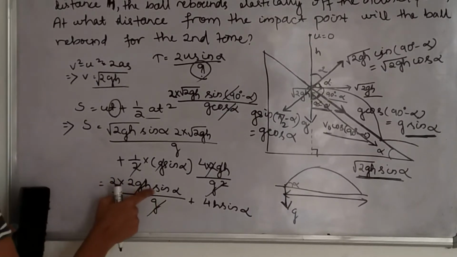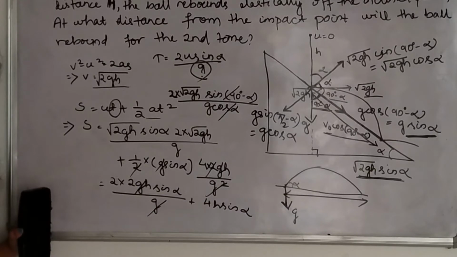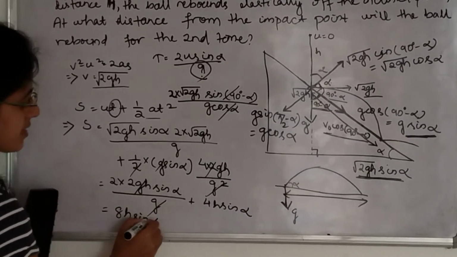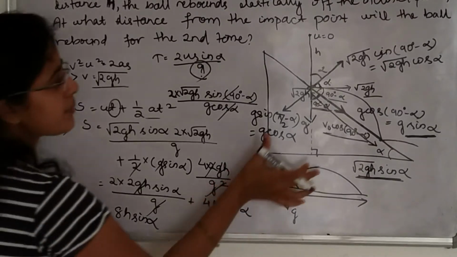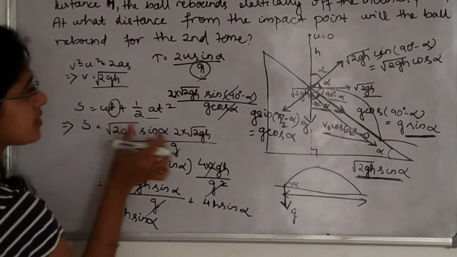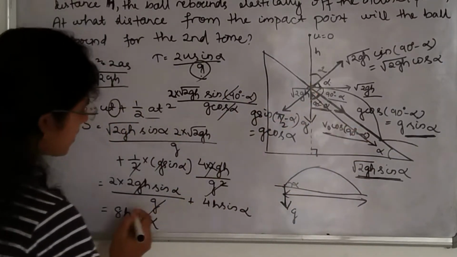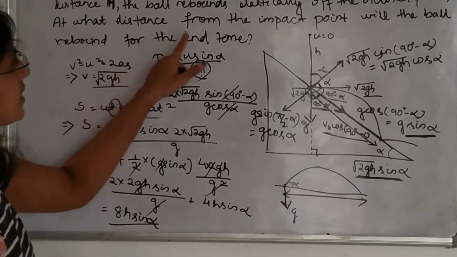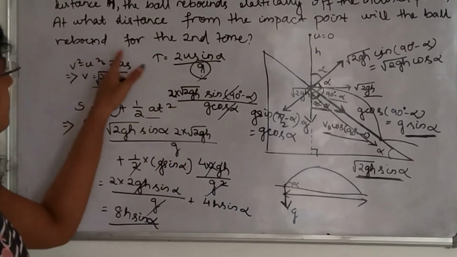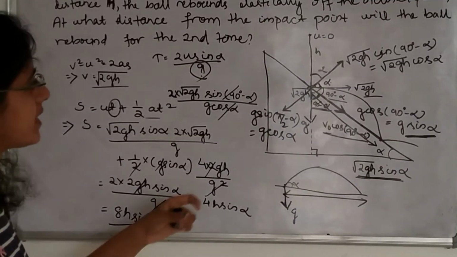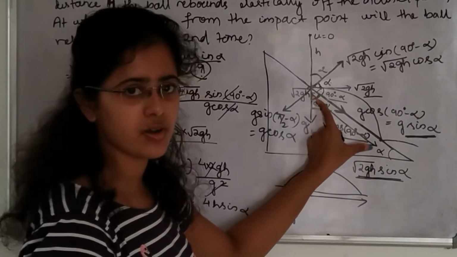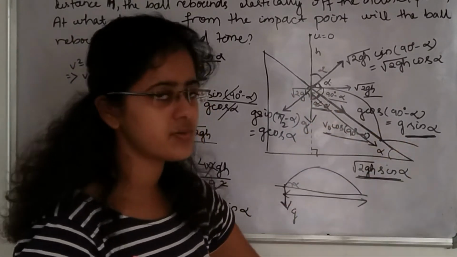This will be 4h sin alpha plus 4h sin alpha, that means 8h sin alpha. So we have considered this as S. That means this range we have found as 8h sin alpha. That means at what distance from the impact point will the ball rebound for the second time? At 8h sin alpha distance. After the ball covers 8h sin alpha distance, the ball will again rebound.